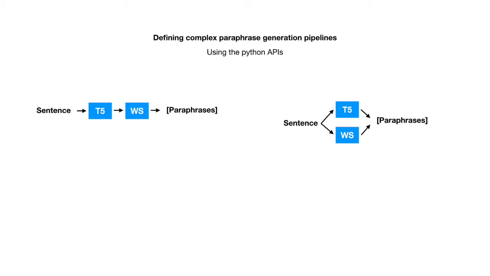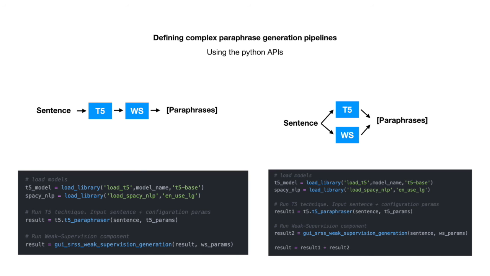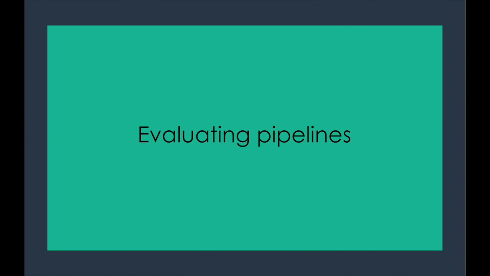The pipeline then allows users to combine techniques. For example, knowing the characteristics of the previous techniques, we can run them in tandem, applying first T5 to achieve syntactic diversity, and then weak supervision for lexical diversity, or in an ensemble. Some combinations are already built in, but the user can also implement more complex pipelines by leveraging the Python APIs we provide. The framework can be used to evaluate existing and novel pipelines.